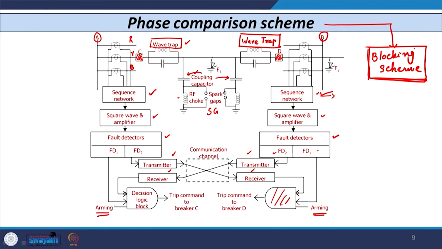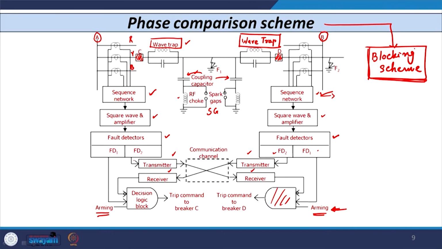That is sometimes necessary, and the name arming is used because such a type of signal is used by the Department of State, the army, for some purpose, that is why this name is given. And the third signal to this decision logic block is available through the receiver. So, you can see here at substation A, the signal is available from the receiver. This receiver receives the signal from the transmitter of the substation located at B, and this is given from FD2.